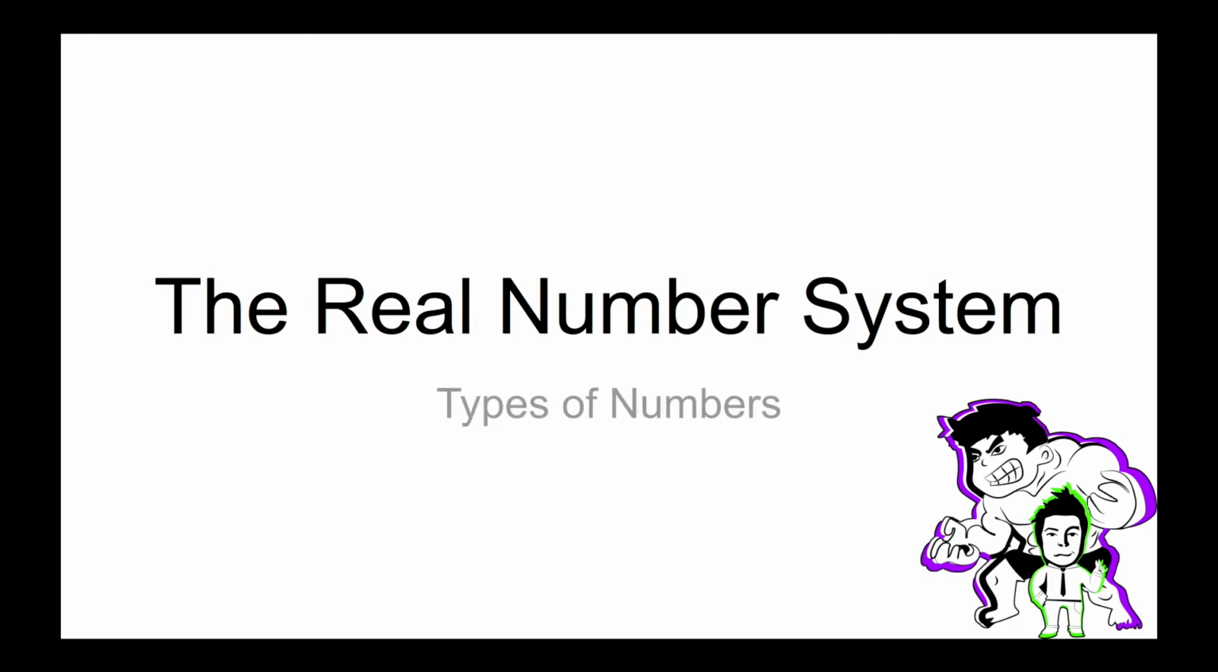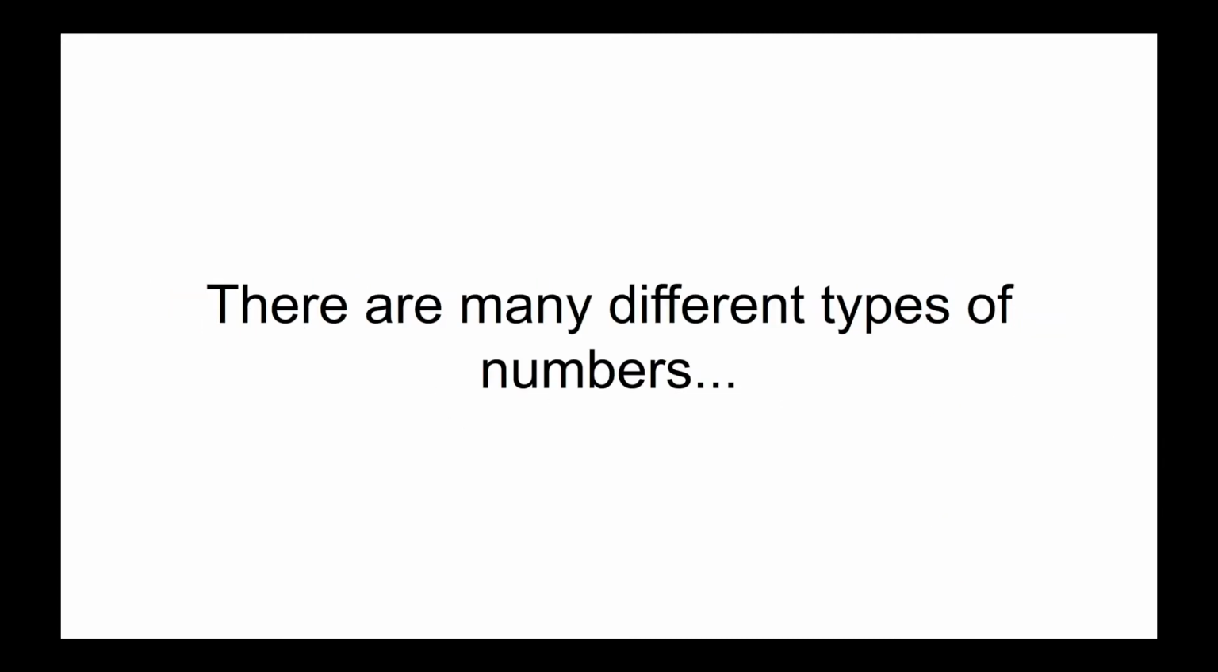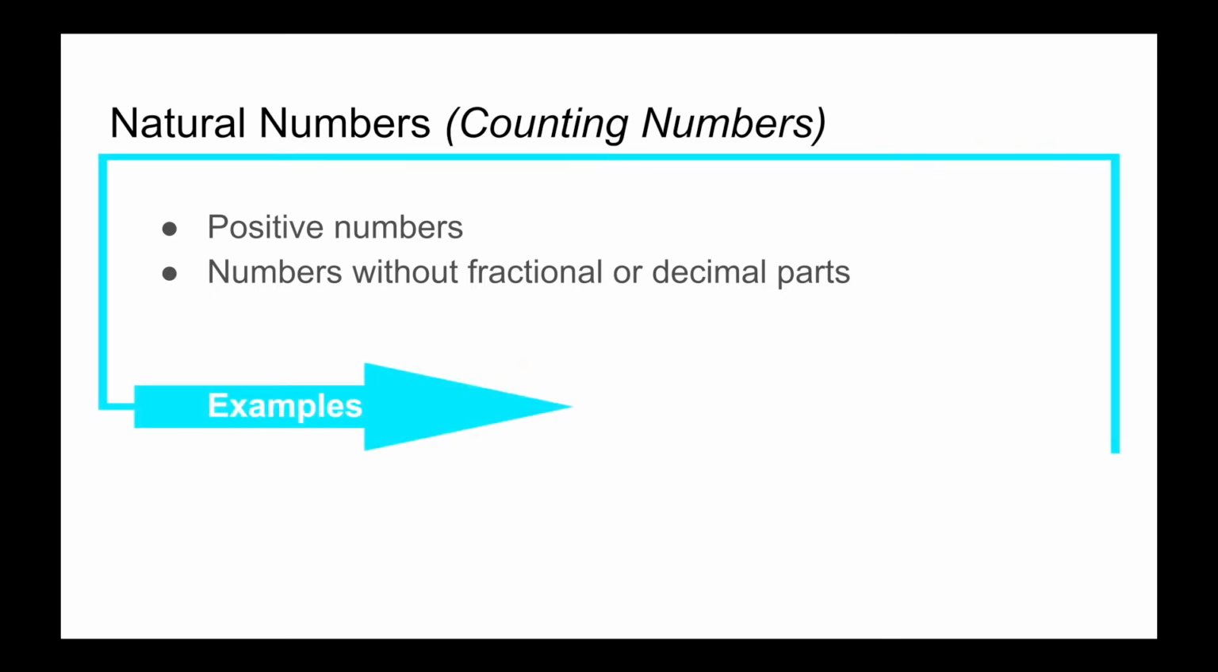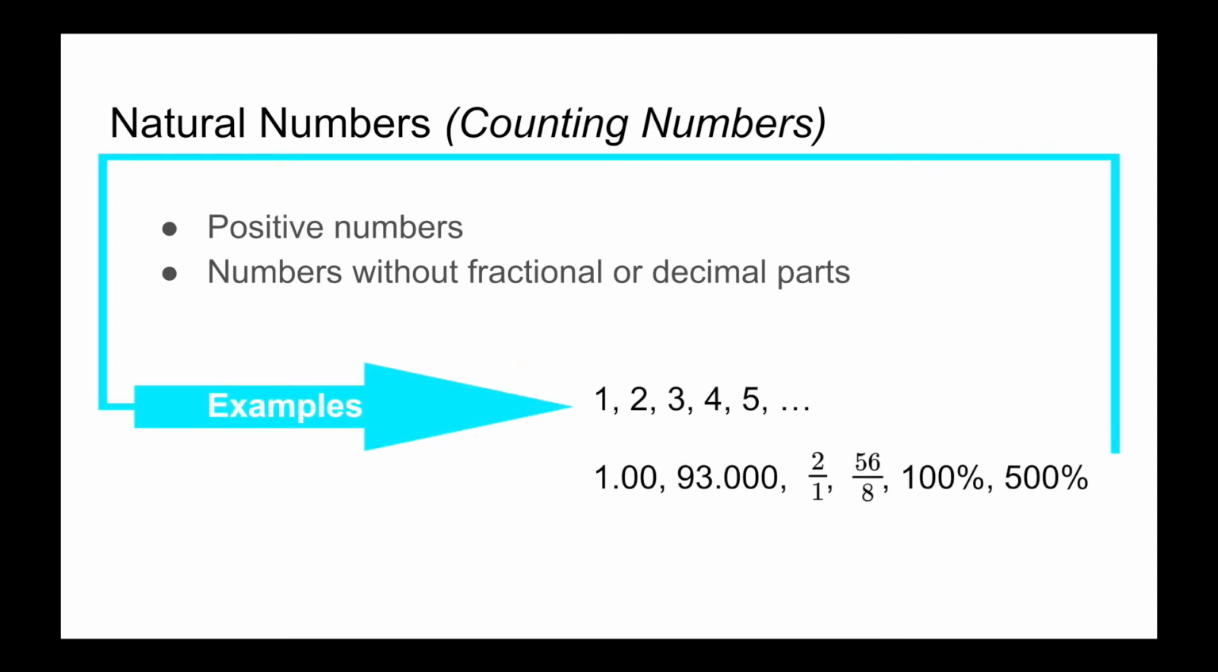In this video, we're going to be talking about the real number system and the types of numbers. There are many different types of numbers. The first number we're going to be talking about are called natural numbers, sometimes called counting numbers. These numbers are positive numbers, numbers without fractional parts or decimal parts. And here are some examples. 1, 2, 3, 4, 5, and into the positive spectrum.